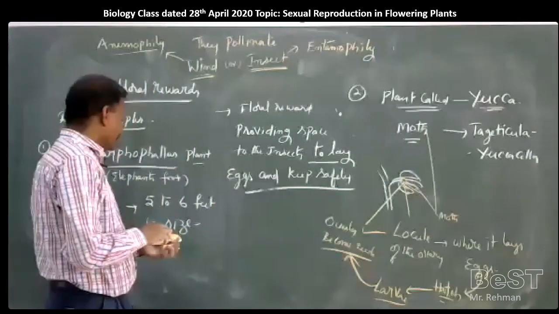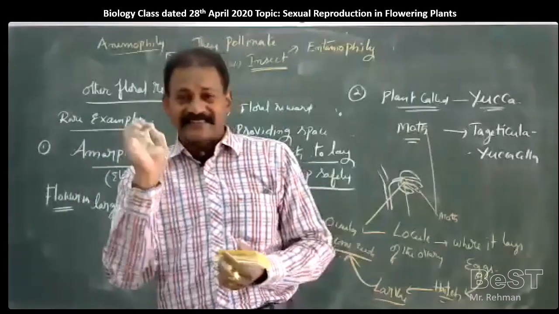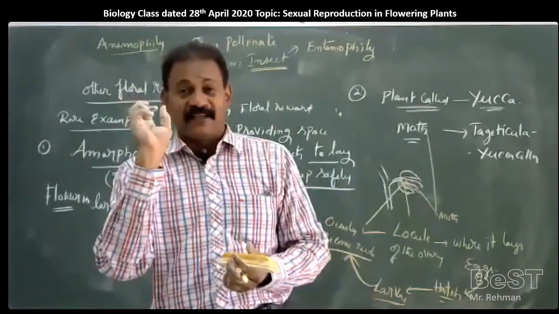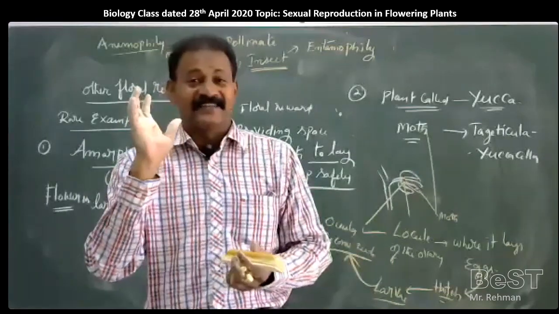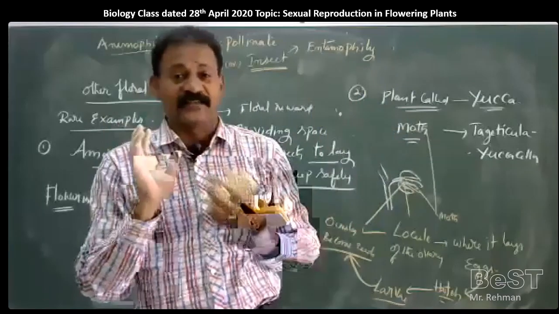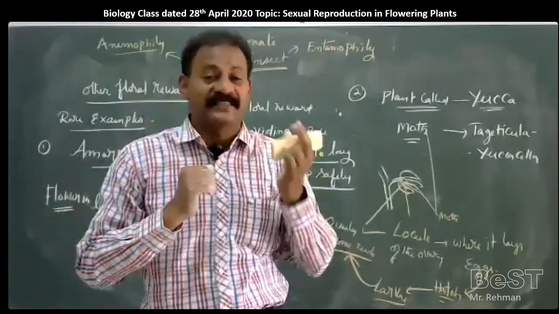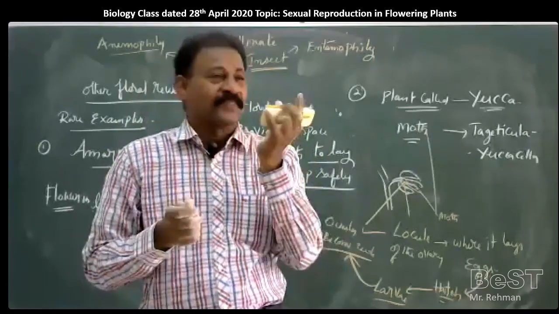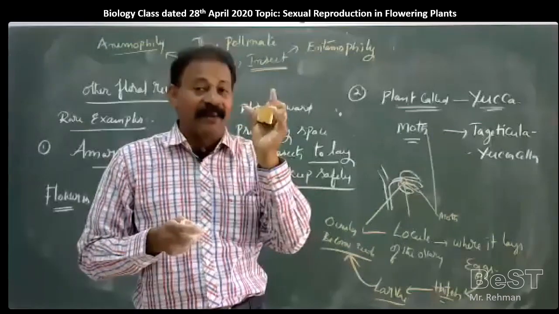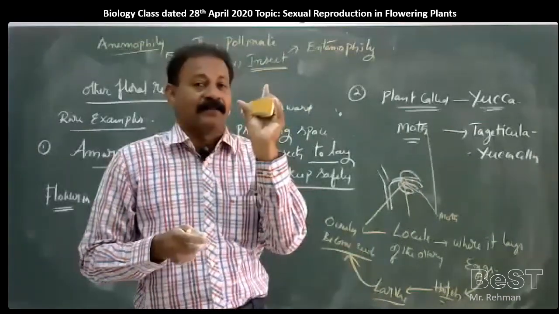Whenever a flower releases something, maybe color, nectar, odor or fragrance, insects are attracted. Here pseudocopulation occurs. Pseudo means false. Some flowers produce an odor or smell which resembles that of a female insect.